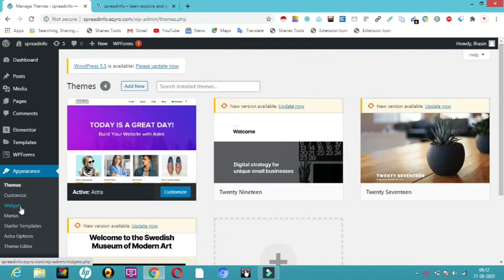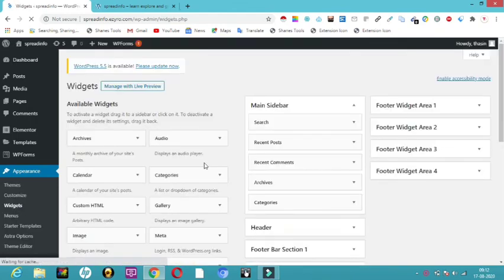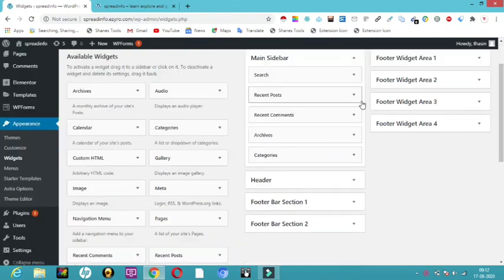So here under appearance, we can see widgets. If you click here, you can see a few widgets: archives, calendar, images, audio, categories, gallery. And here you can see my slider already as default. There is search, recent posts, recent comments, and all that.